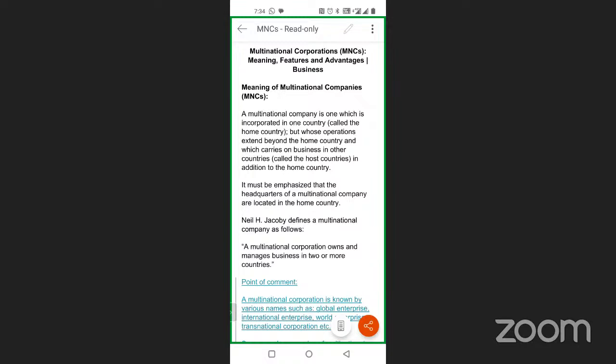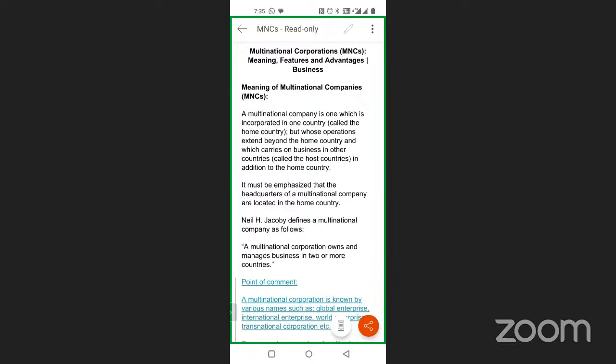Once it has merged, the next step is to acquire the shares of that particular company. With mutual consent, your company's 20% share is merged with each other. So in that way, the official merger is made, and you can sell your product in his country, and he could sell his product in your country.